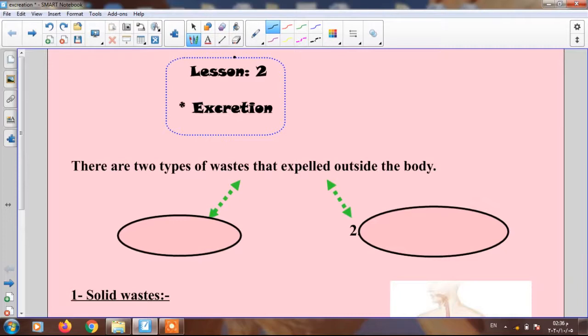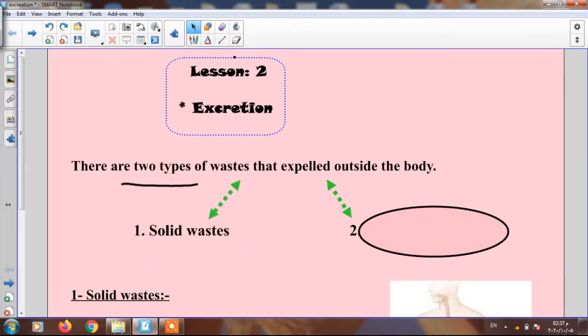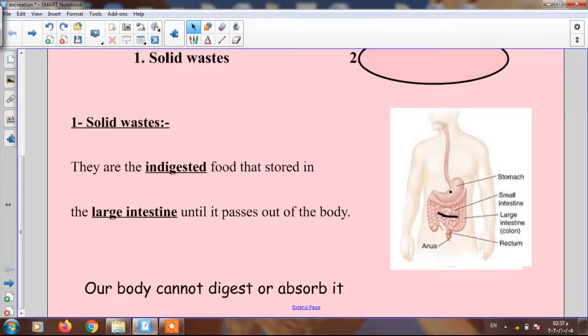First of all, you should know that there are two types of wastes inside your body, and your body must get rid of them outside. The first one is called solid wastes. Now let's talk about the solid wastes, and this type of wastes is produced from where?